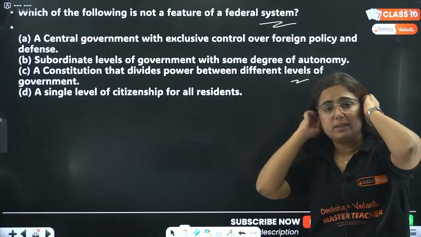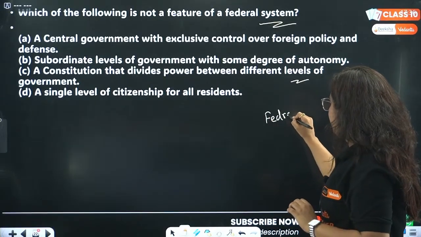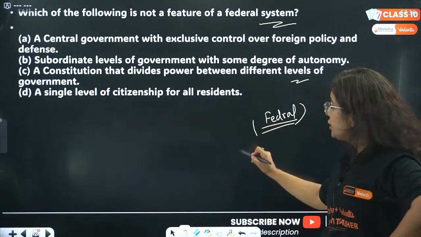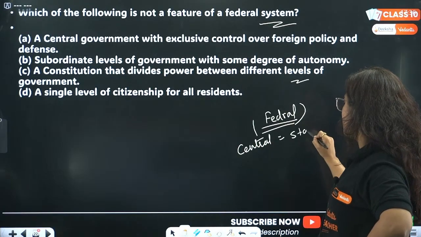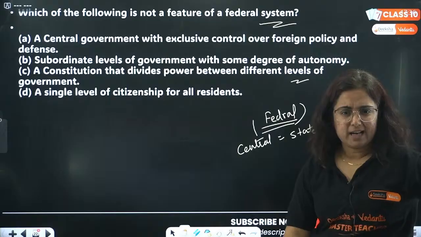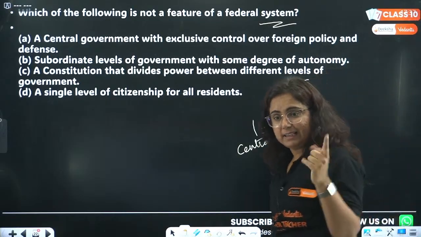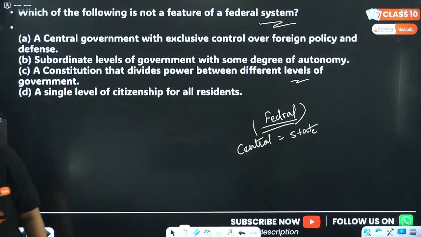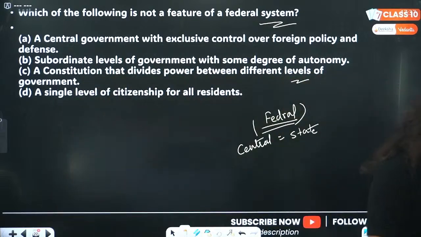You know what is federalism? Federalism is basically, if I tell you the exact and ideal definition, sharing of power, equal power among central as well as its constituent units. However, India is not a perfect federal country. Think about that and answer. A. Not a feature.